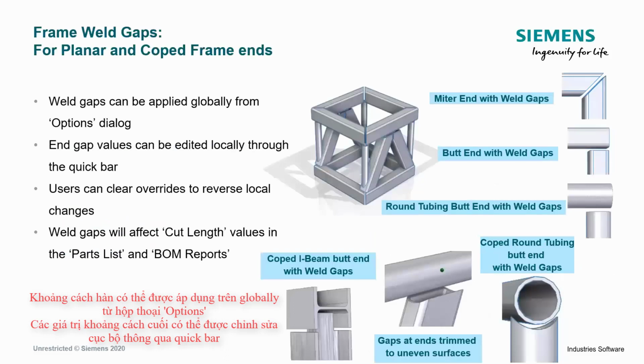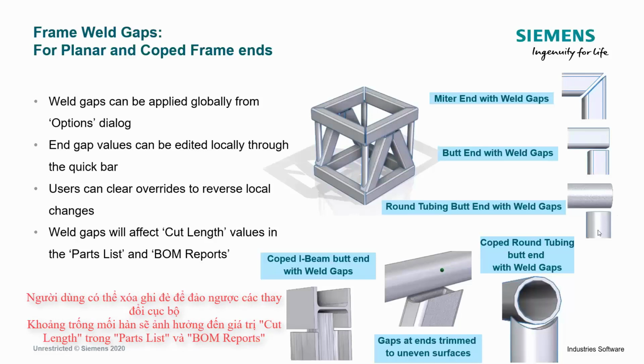So real quickly, I'm just going to go through a couple of slides and then I'll show the majority of this live within the product itself. If you look over here on the right-hand side of the screen, obviously when you create frame structures, there are many different ways that you can butt the components together, whether you have a mitered condition or whether you're butting one frame up to another.